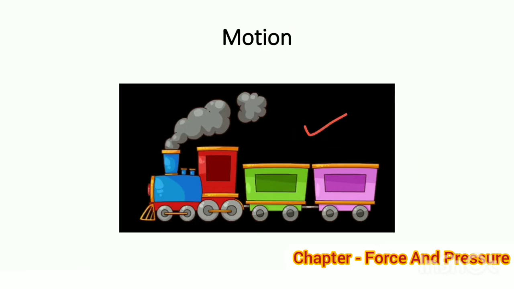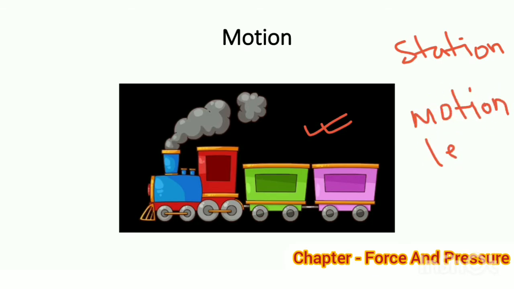Suppose there is a train which is standing at a station. In such a case, the train is motionless, that is, in rest position. But if the train starts to move on its track, then the train comes in motion.